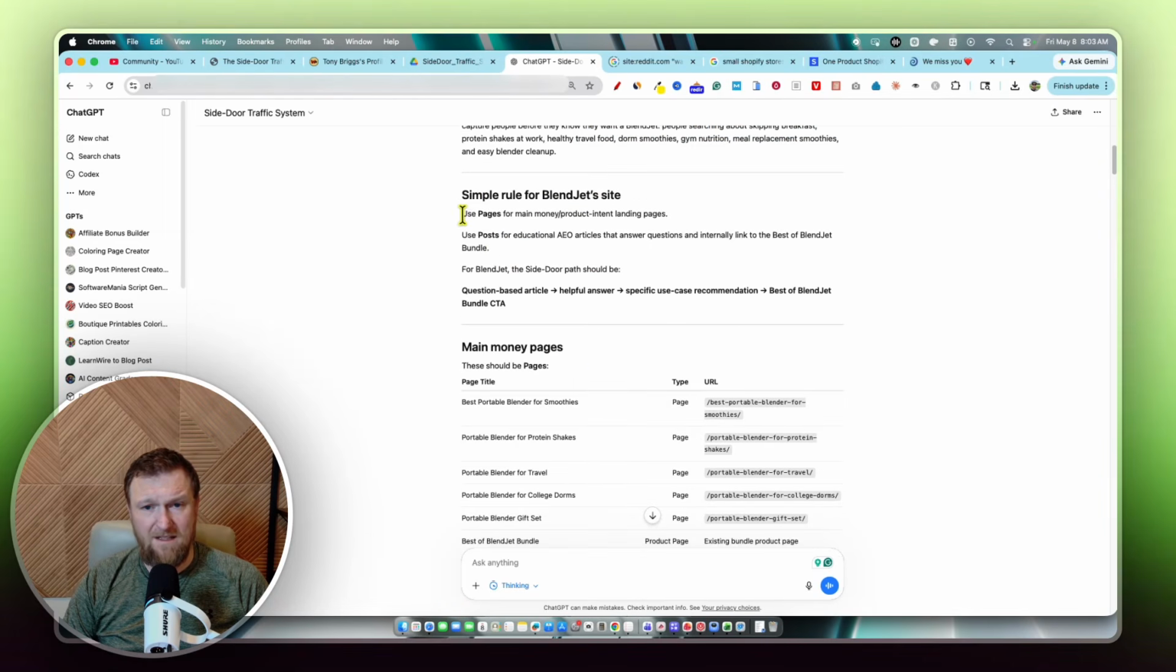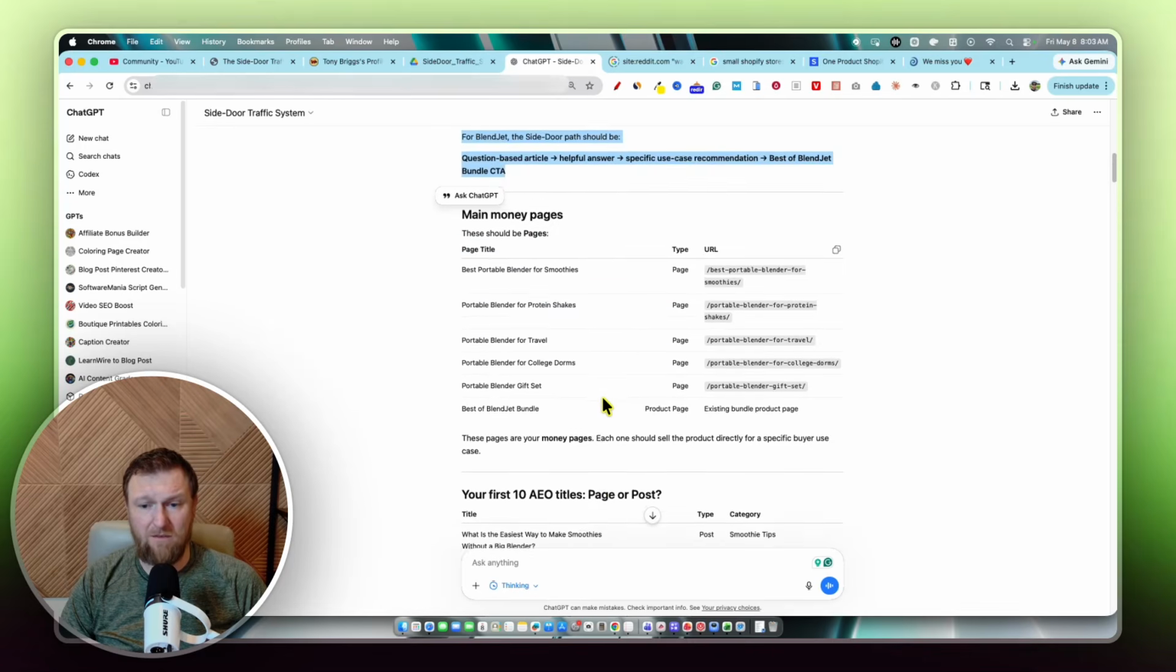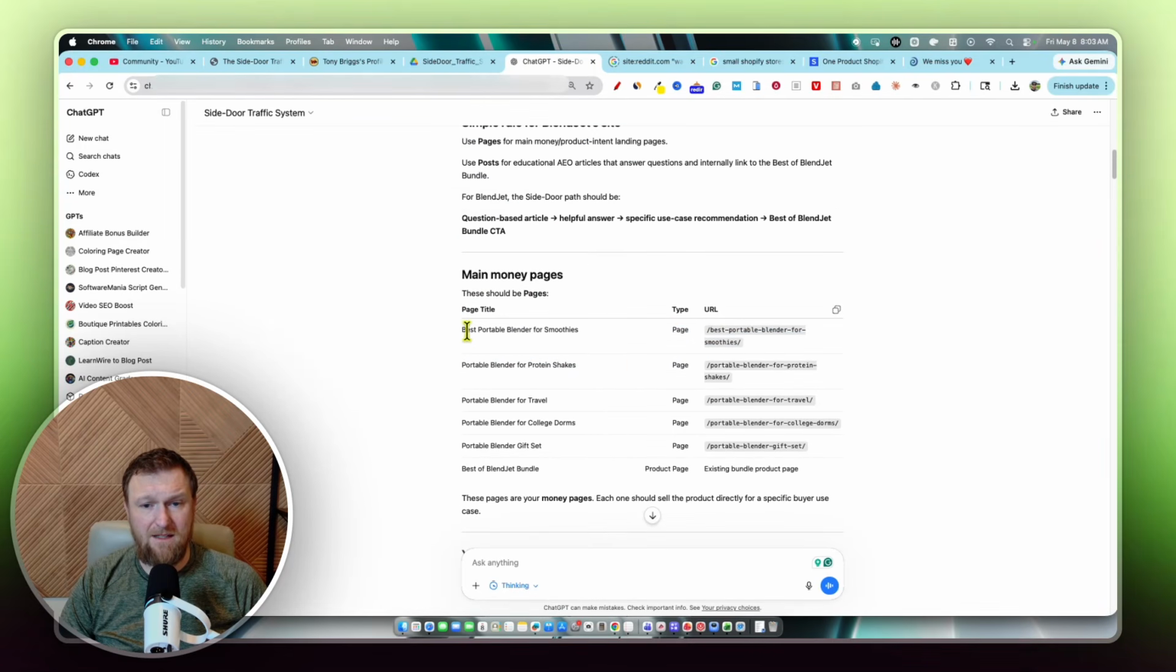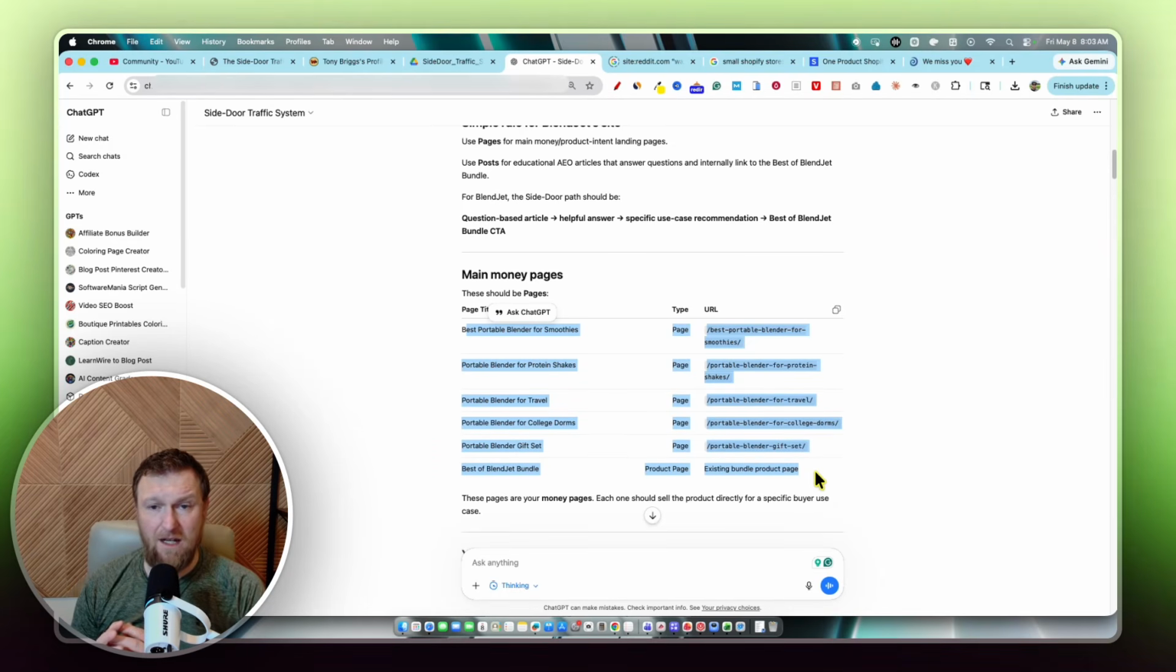And these are some specific things that I told this GPT to do, to specify, hey, here's the core pages you're going to build, right? Here's your core pages. It's going to be best portable blender for smoothies, boom. And so this is a perfect example of, hey, we're not selling a physical product in a location.